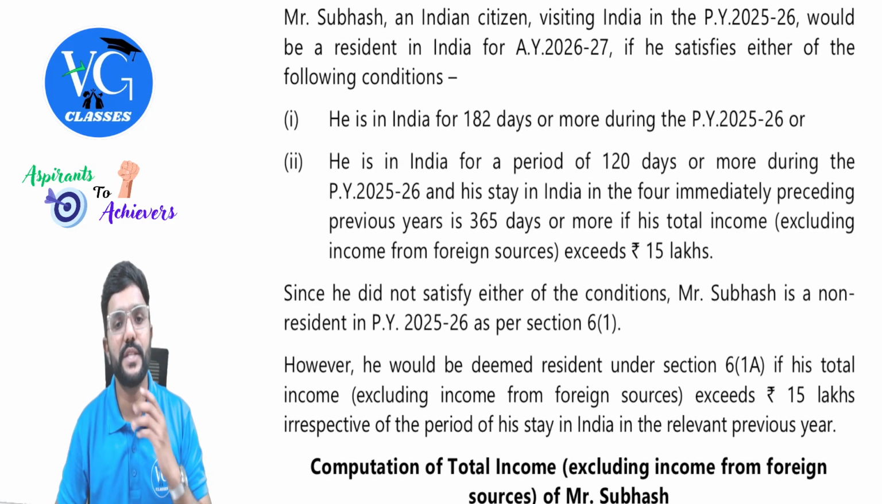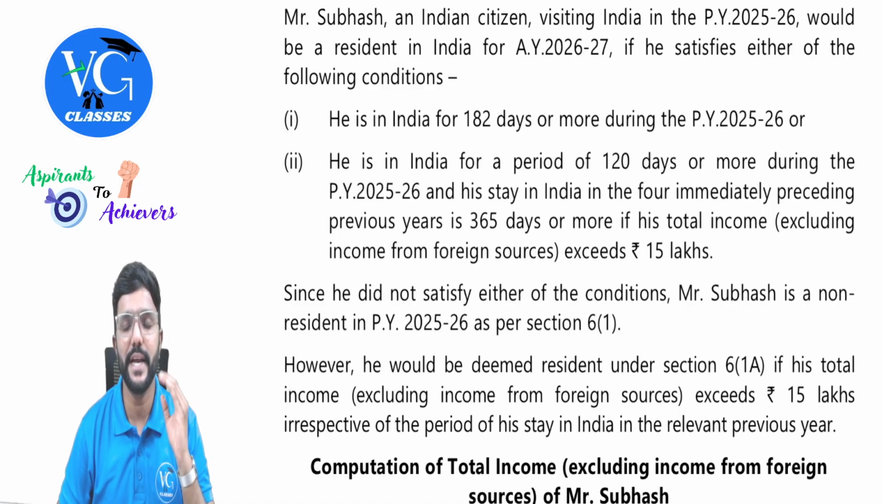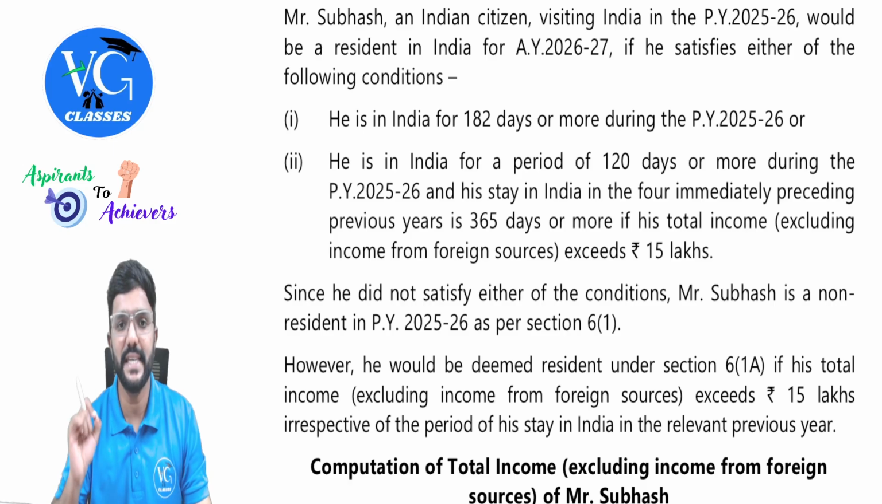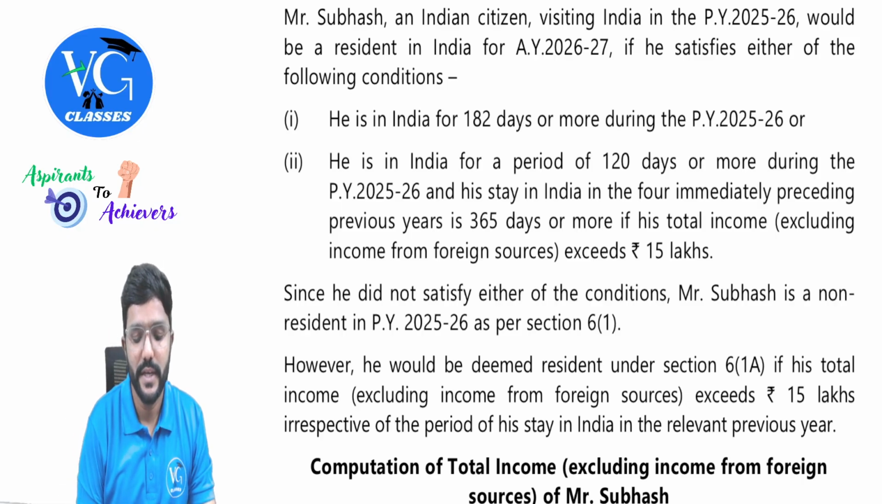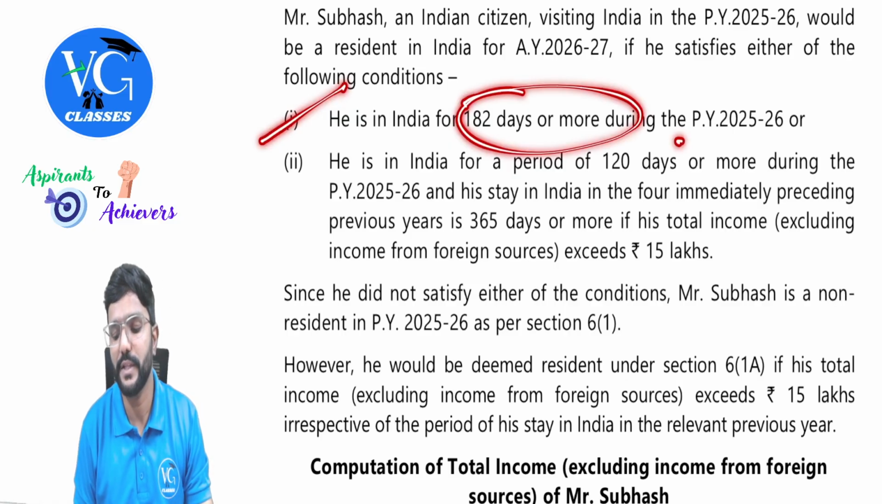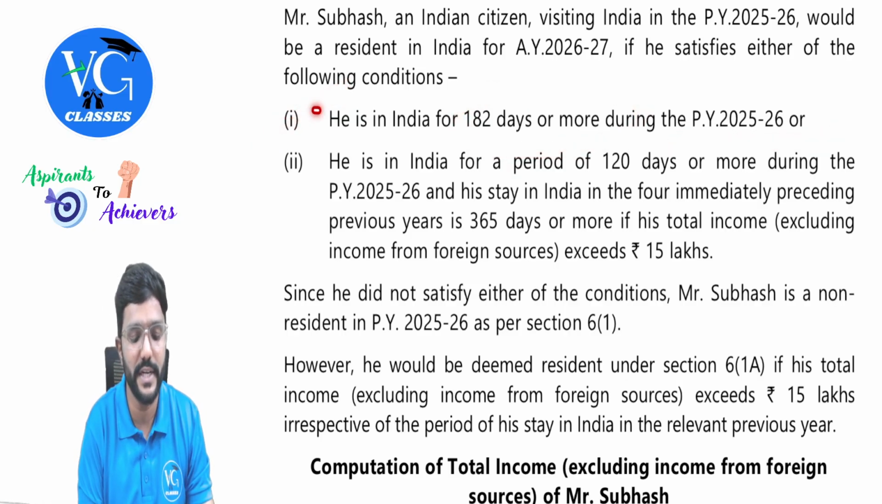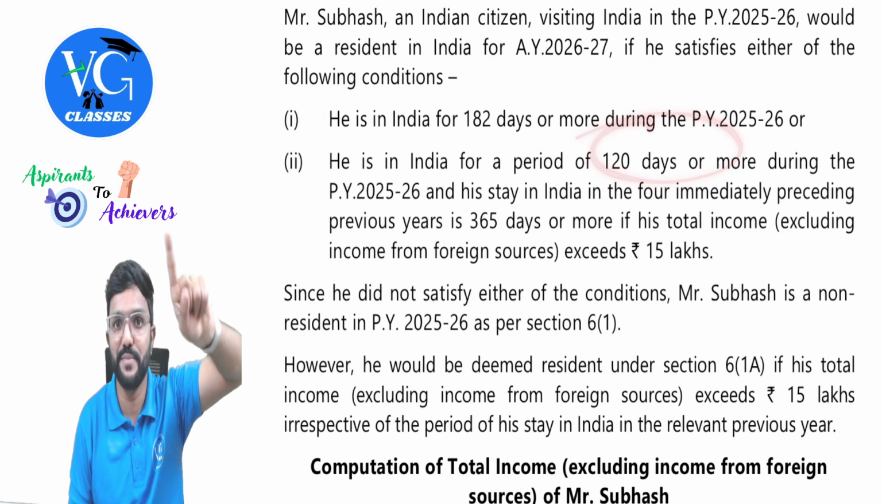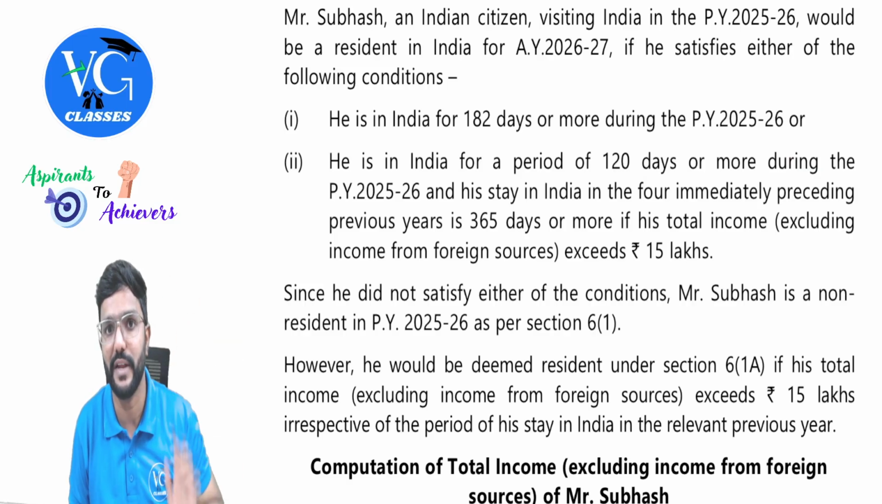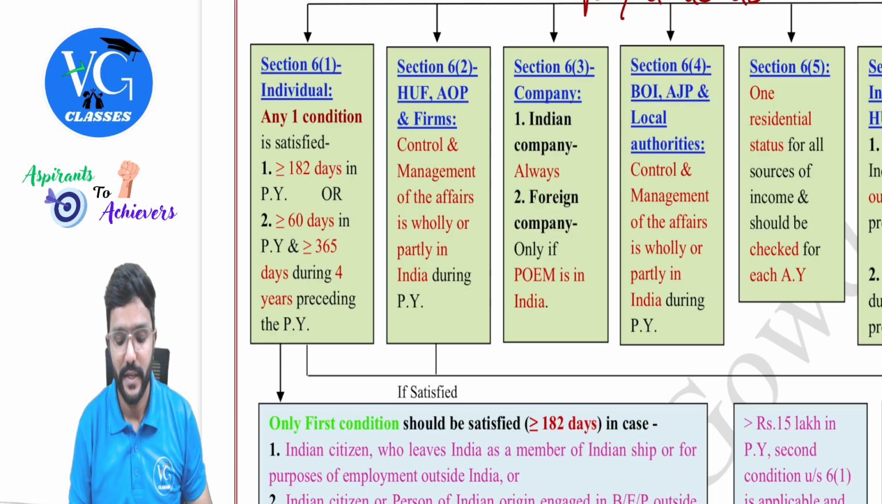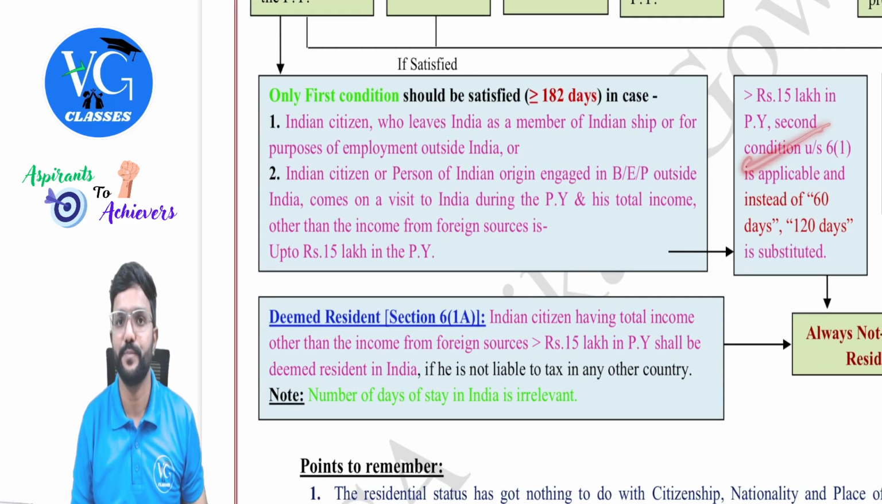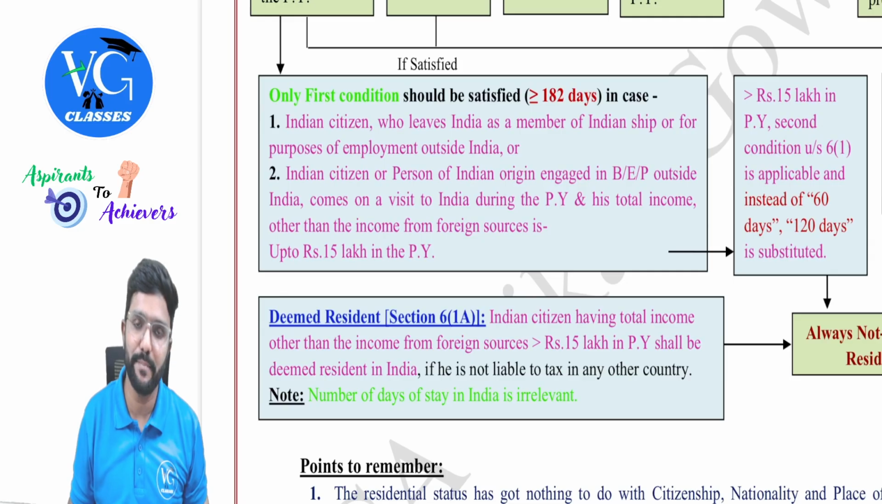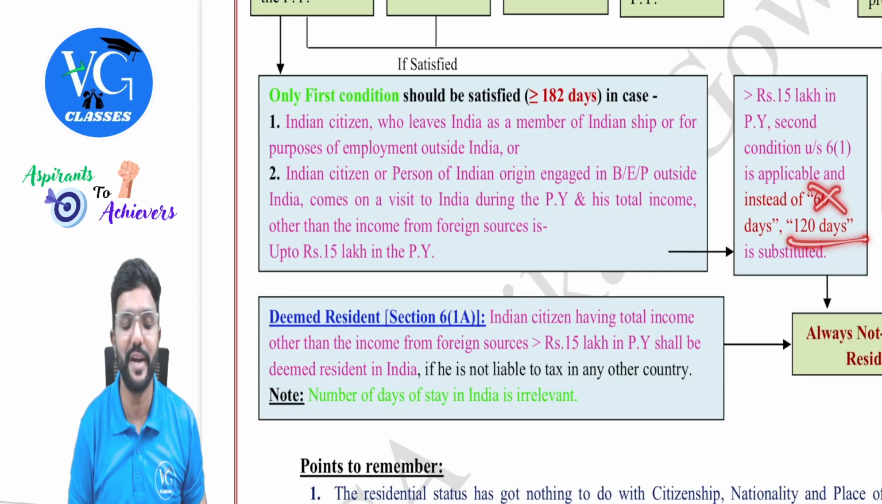Okay. Mr. Subhash, an Indian citizen visiting India in previous year 25-26, would be a resident in India for assessment year 26-27 if he satisfies either of the following conditions. That is, he is in India for 182 days or more during the previous year 25-26. No, this condition is not satisfied. Second one, he is in India for 120 or more. Please be careful because his Indian income is more than 15 lakh. So where will he fall, sir? In this case, guys, he will fall under this scenario. That means second condition is applicable, but instead of 60 days, it is 120 days.